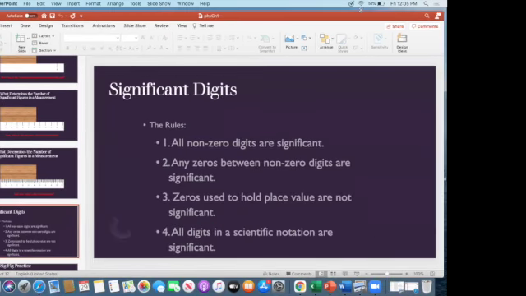Okay, so here are the rules for significant digits. All right, all non-zero digits are significant. All right, 1 through 9 are significant. Any zeros that are between non-zero numbers are significant. So 1001, those 2 zeros in between 1 and 1, those are significant. Zeros used to hold place value are not significant. And then number 4, all digits in a scientific notation are significant.